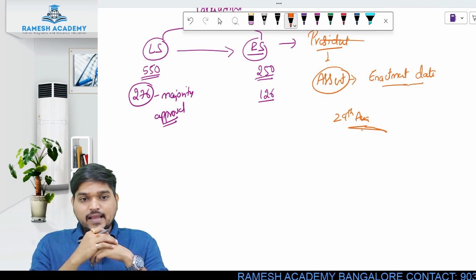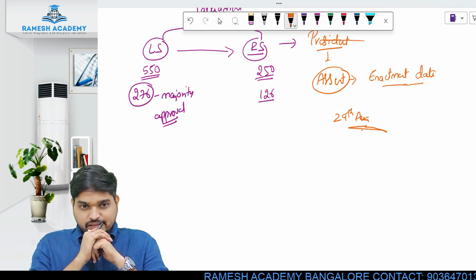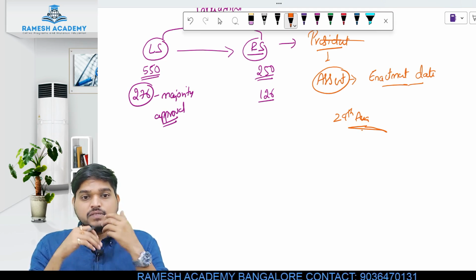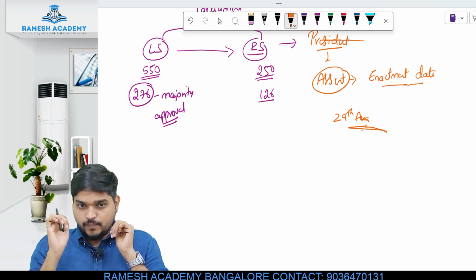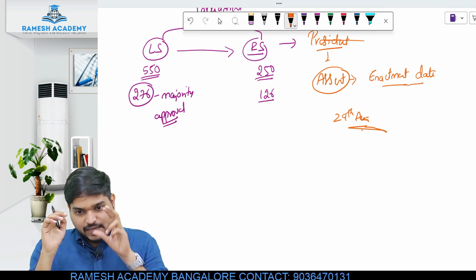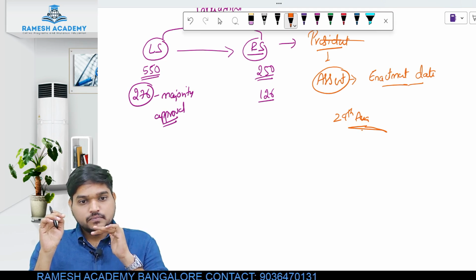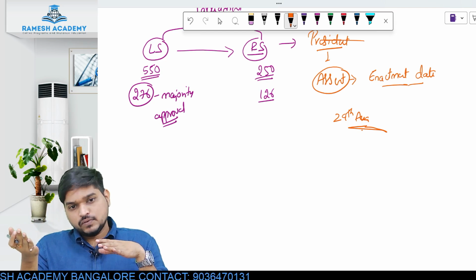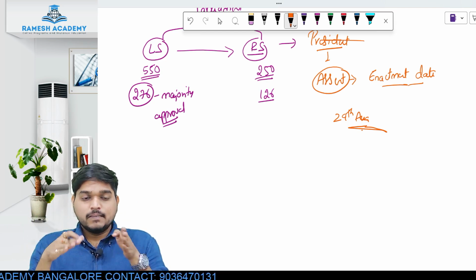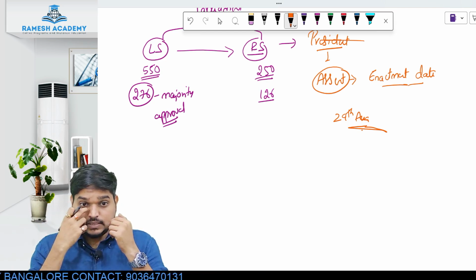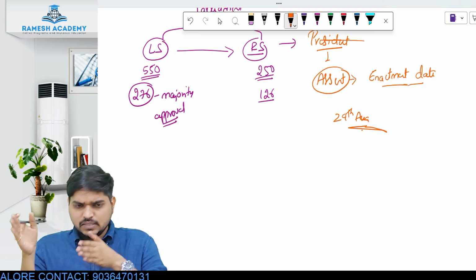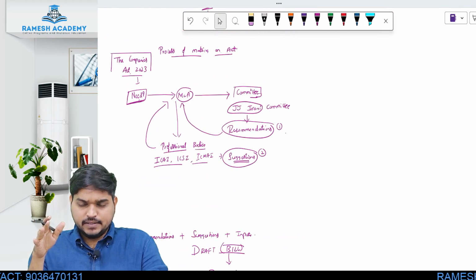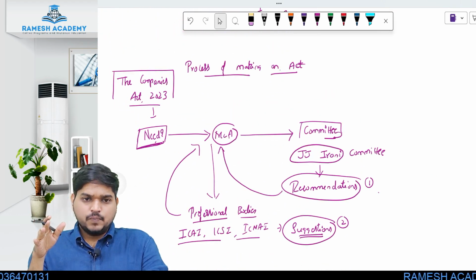What does this enactment date signify? It signifies that on that particular date, the President gave his approval for that law or for that bill, and from that day the bill will become an act. Previously it was called the Companies Bill 2013. Now it is called the Companies Act 2013. Are you understanding? That is how this entire process is followed for making any act in India. It may be any kind of act. So that is the procedure.